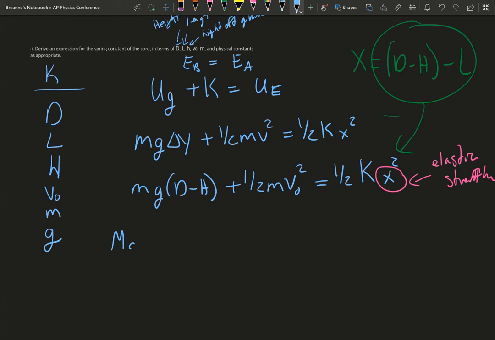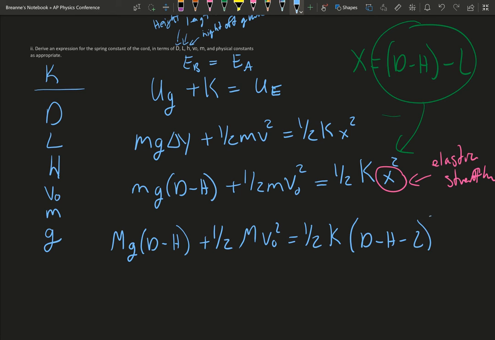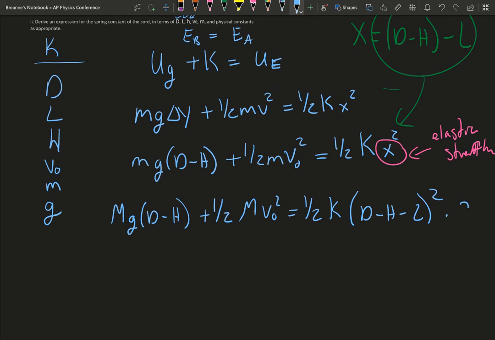So now let's write it all out. So we have an mg, which is d minus h, plus 1/2 m v naught squared equals 1/2 k, and we can do d minus h minus L squared. And we're trying to get the k by itself, so I'm going to multiply both sides by 2, just because it's easier.